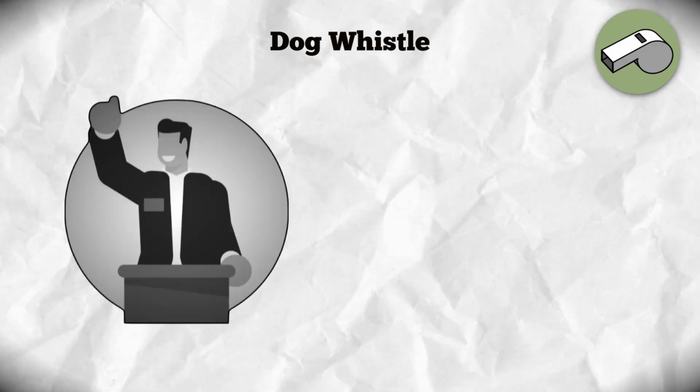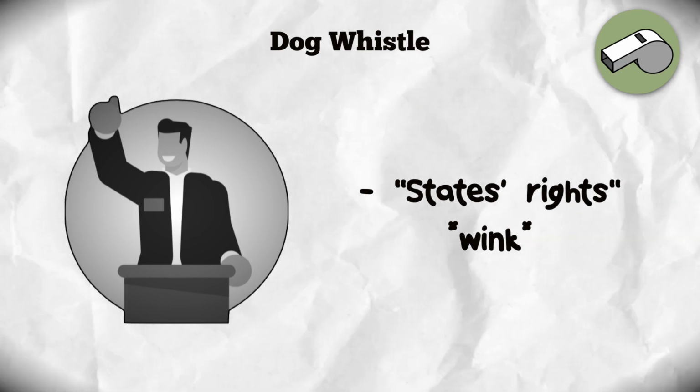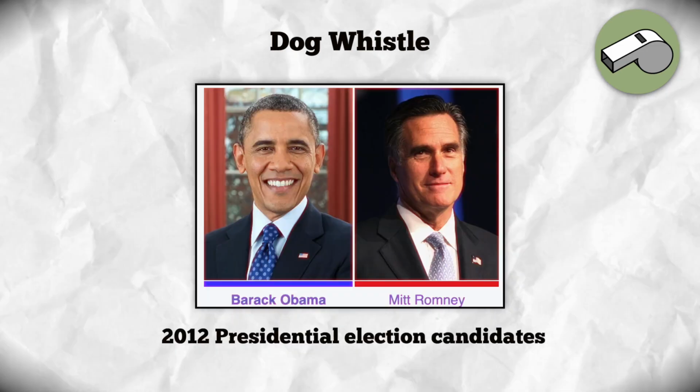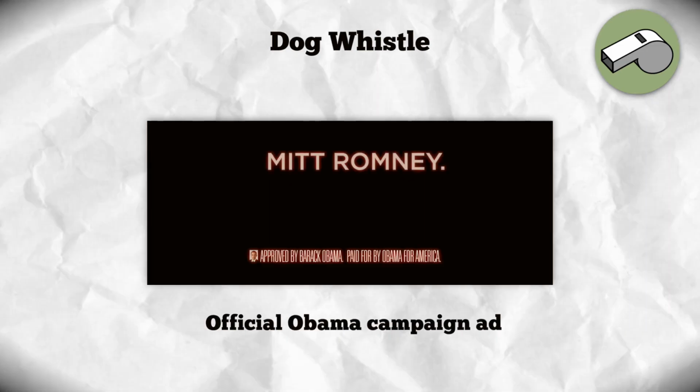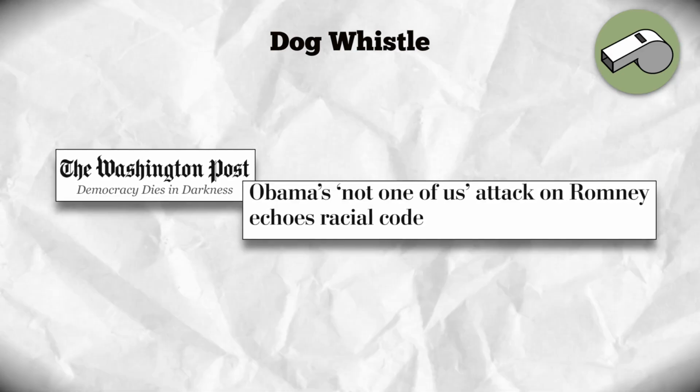During the 1960s, politicians used terms like states' rights to appeal to segregationists without overtly opposing civil rights. In 2012, Obama campaign officials describing Mitt Romney as weird and not one of us was seen by some as subtly invoking Romney's Mormon faith.